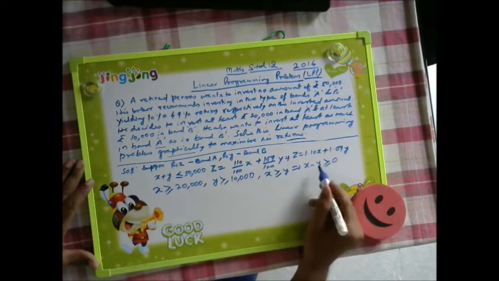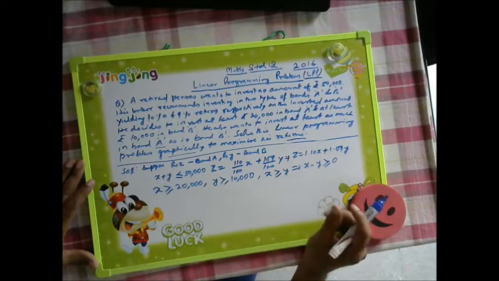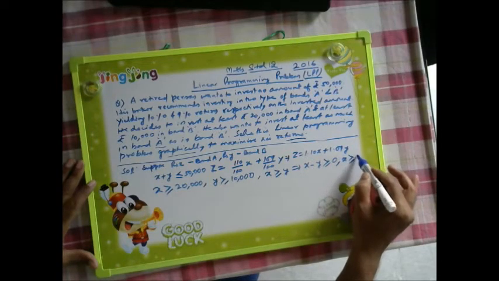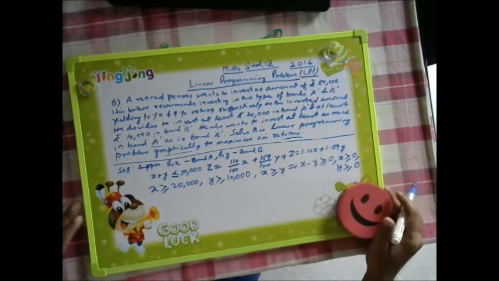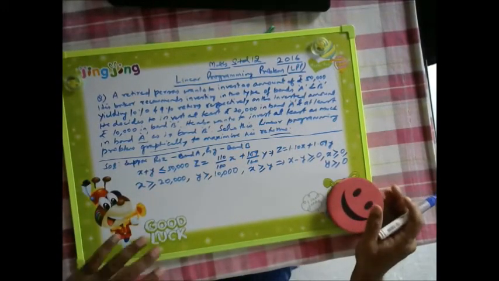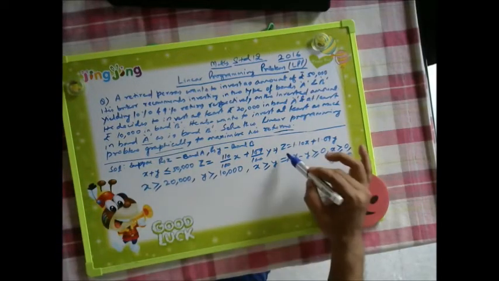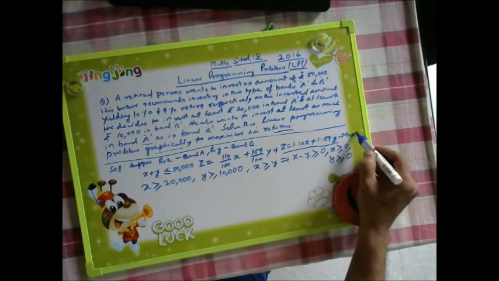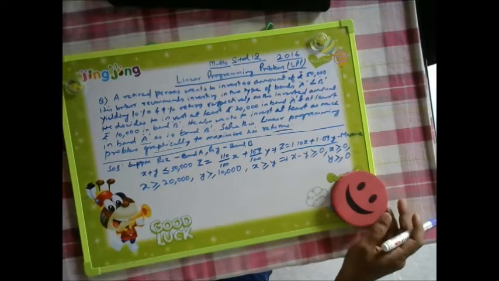And X is surely greater than or equal to 0, Y is surely greater than or equal to 0. These are the constraints, and this is our linear programming problem which has to be maximized.